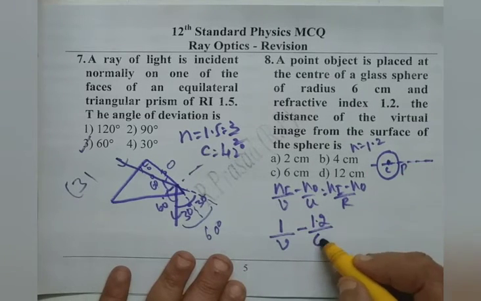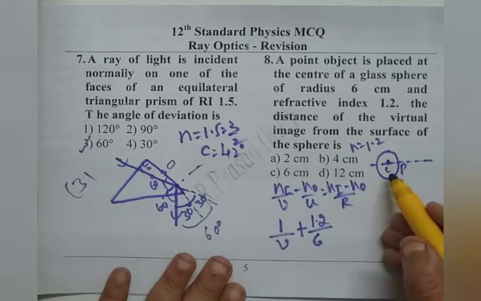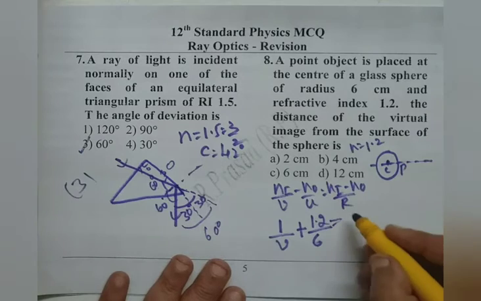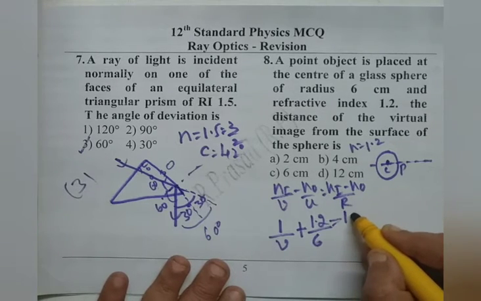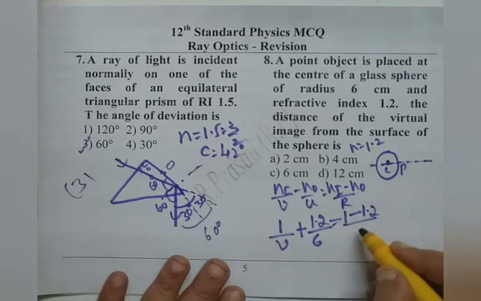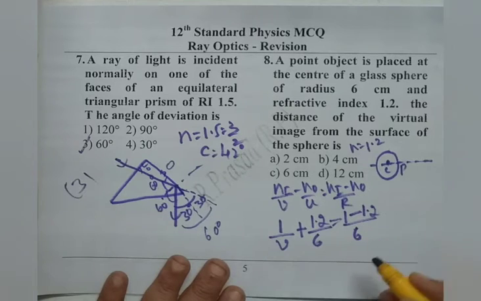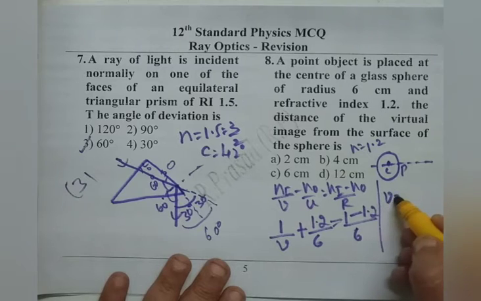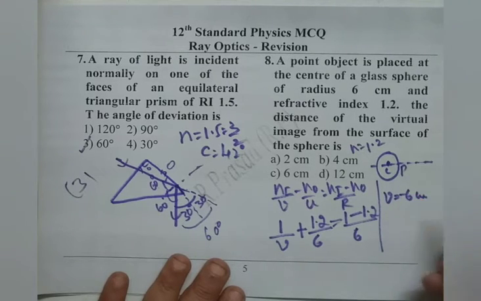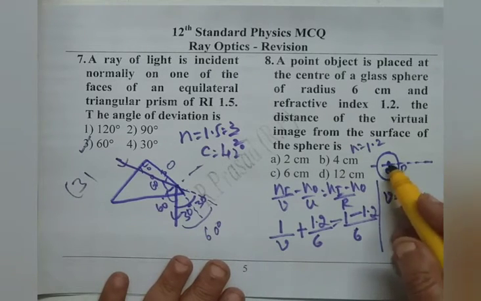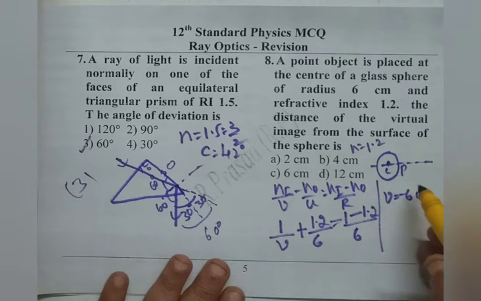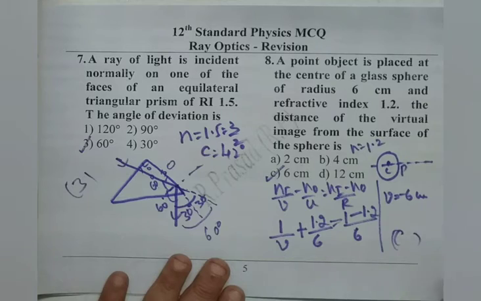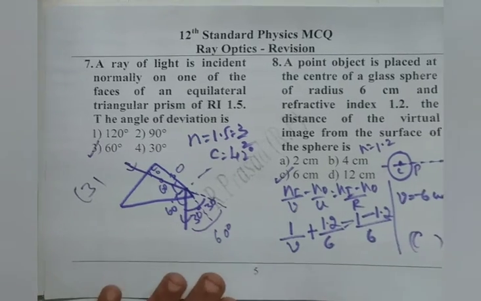Image distance is 6. It should be plus because we are measuring it in the opposite direction. Minus 6, minus into minus is plus there. Then Ni 1 minus 1.2 by R. R is also 6. If we calculate these things, we can show V is 6 centimeter with minus sign. That means it exactly coincides with the center of curvature. So option C is right.